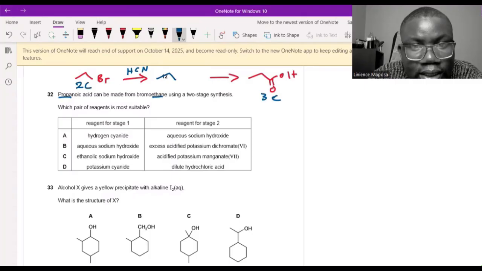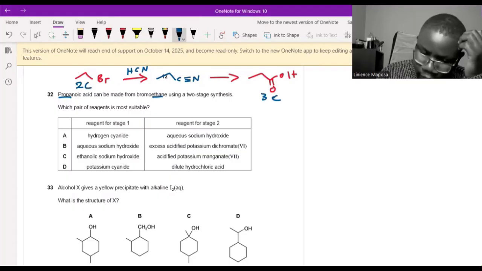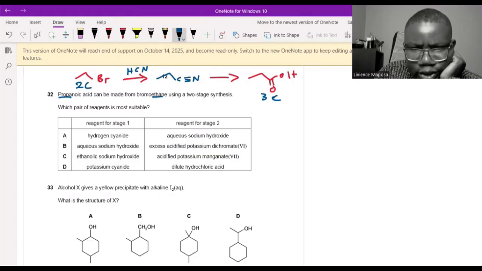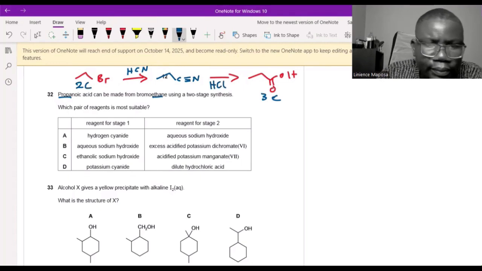So this then becomes another carbon here. So cyanide, you see, triple bond N. To go from this to that, this is the reaction in your book: if you have a nitrile compound like this one in the middle, this is propanenitrile, the propanenitrile can be converted to a carboxylic acid by using dilute HCl. So number 1, we need a source of cyanide.